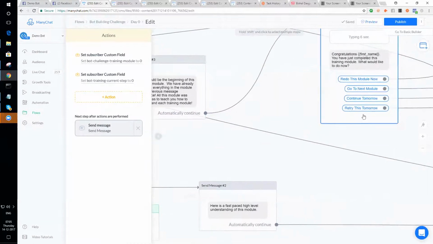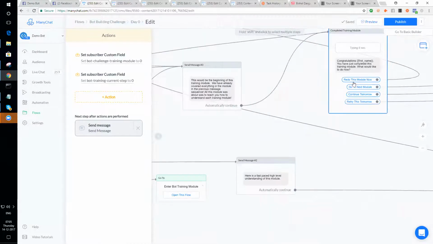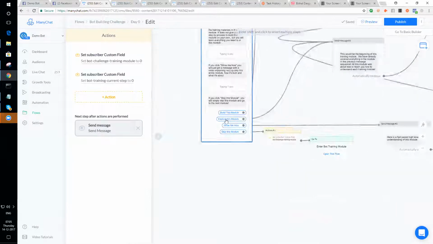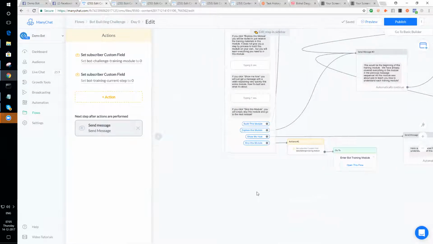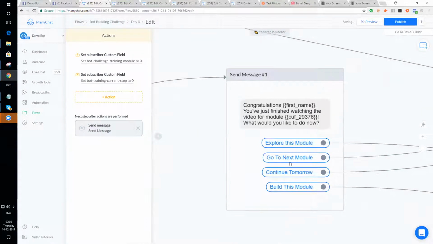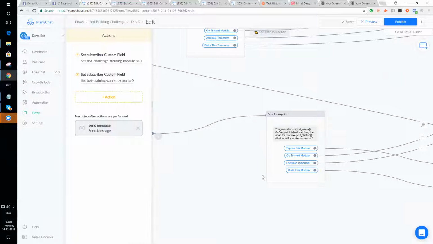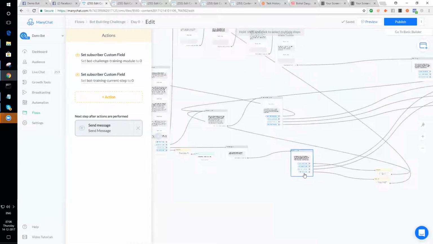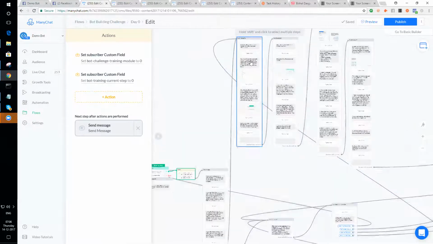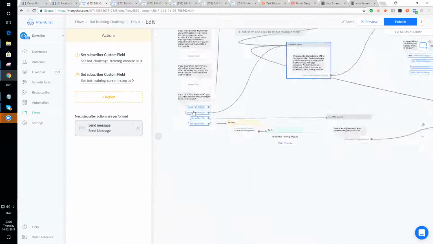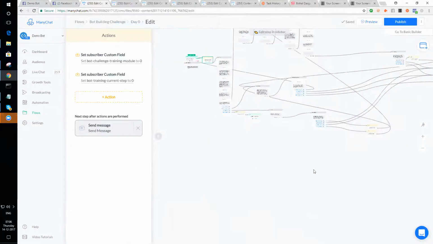Remember, at the end of that module route, that's the only place where you can redo this module now and go back to the starting step to be able to get these other options here, okay? So you'll have that option. You'll have the option to go to the next module, which will obviously do the same as the other ones, put you in the very next module right here, right now. You can continue tomorrow, right? You'll be able to actually continue with the next module just tomorrow at the same time that this module started, or you'll be able to choose to go in and build this module, which will take you to the same place that this build this module takes you to on the welcome session.